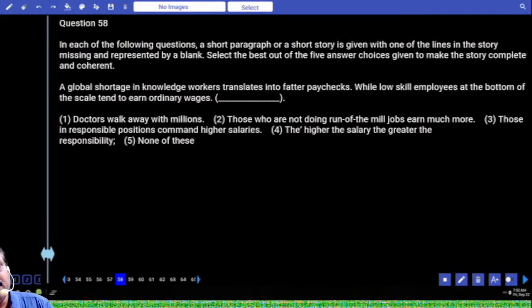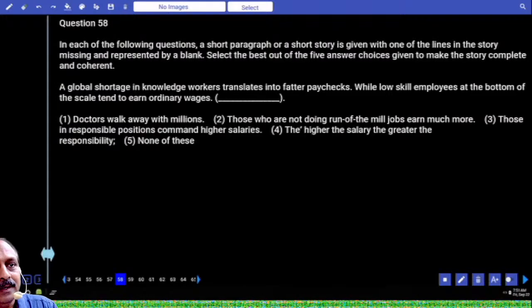A global shortage in knowledge and workers translates into fatter paychecks. That means what? Demand is more, supply is less. Today, if you take labor force, you have more people. Intellectuals, only a few. Why do IT people get heavy salaries? Only a few IT professionals. They are in demand, so they get huge amounts. There is a marked difference between a typical graduate and an IT professional. A typical graduate may get about, the other day there was an article, there was a discussion.